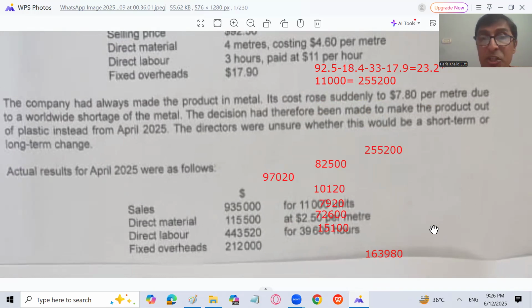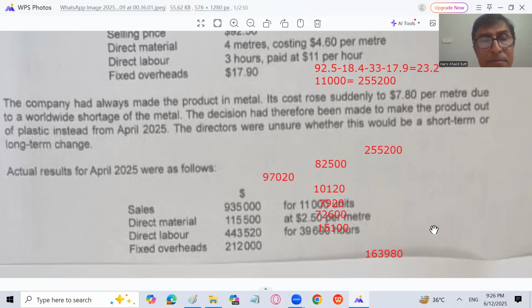The directors were unsure whether this would be a short-term or long-term change. Remember that we should go for this change because the plastic material cost is 2.5, whereas the metal cost was 7.8, which is much higher. So we should go for the change.